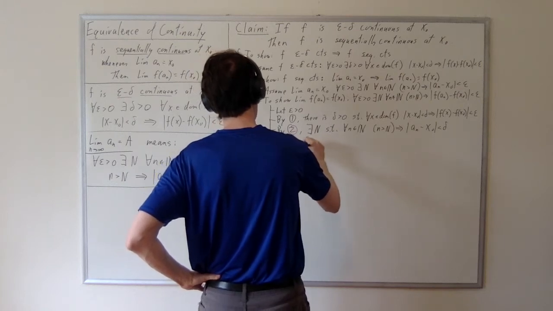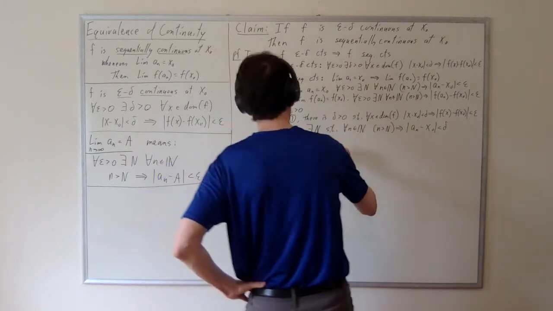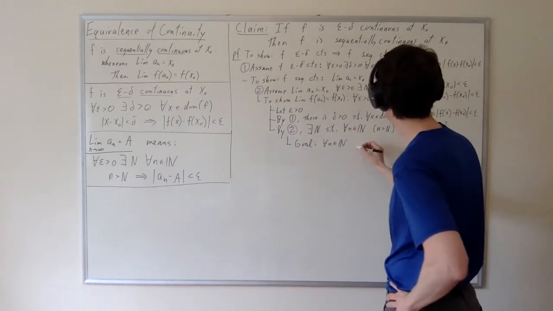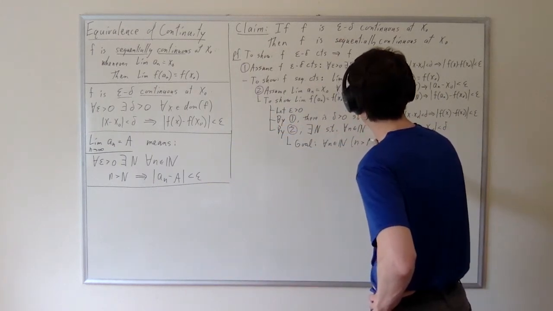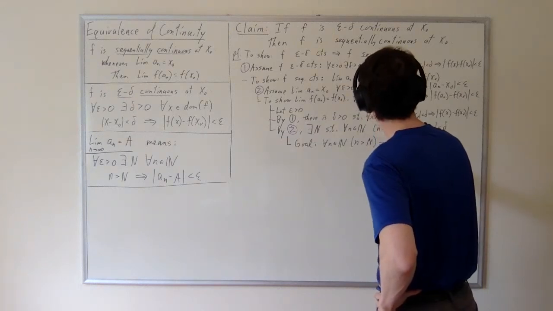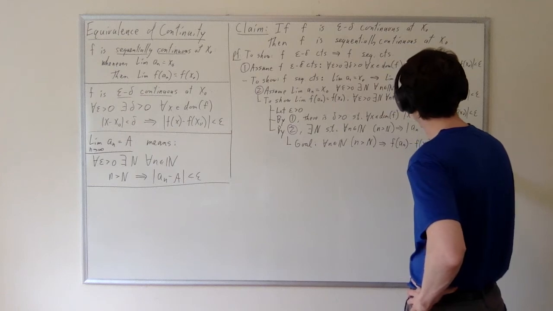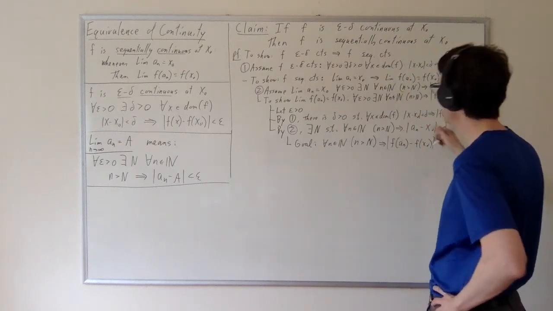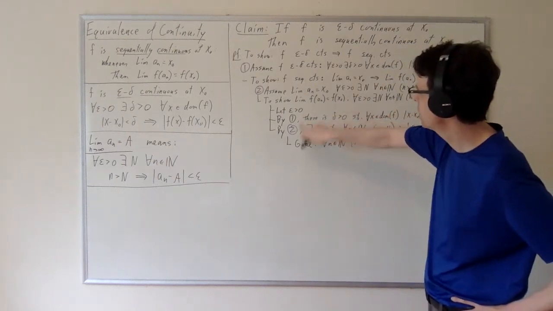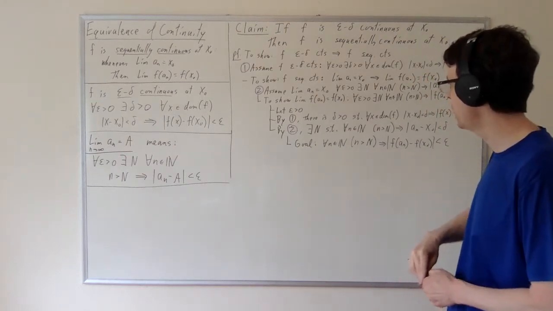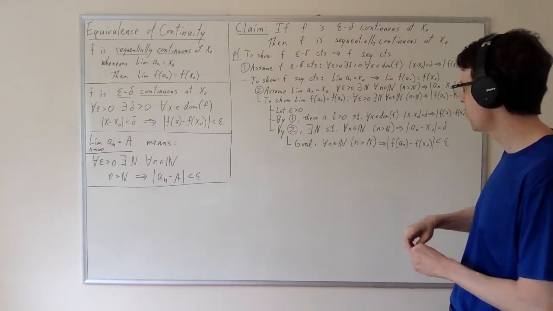Now, at this point, my goal should be for every n in the naturals, n greater than cap n implies f of an minus f of x naught less than epsilon. Why should that be my goal? Because I've got the epsilon and I've got the n, and that should be my subgoal about what I'm trying to show about n.